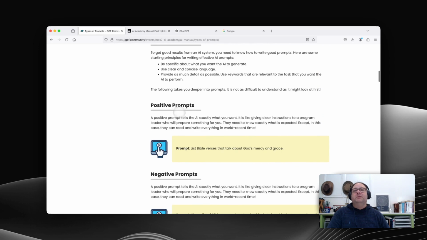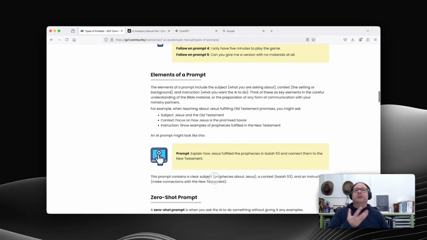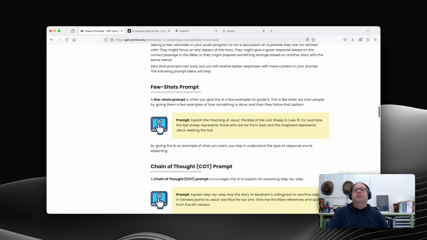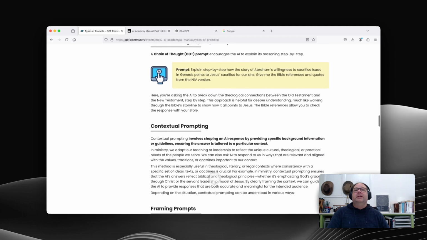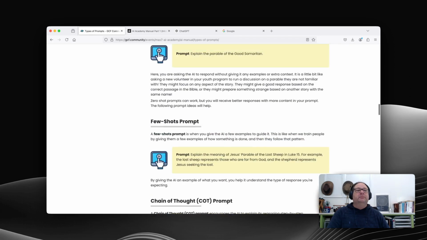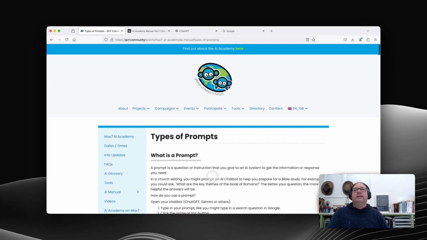It covers things such as positive prompts and negative prompts, follow-on prompts, the ways that prompts are constructed, different ways of building your prompt and how you might want to develop it in conversation, and other things that you should take into consideration when prompting. So I will leave you to read that.